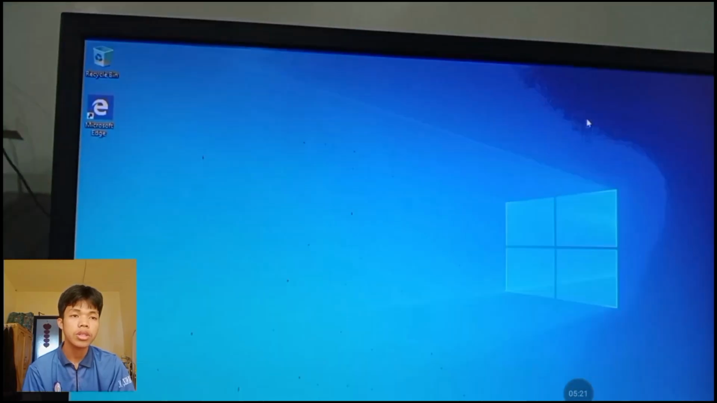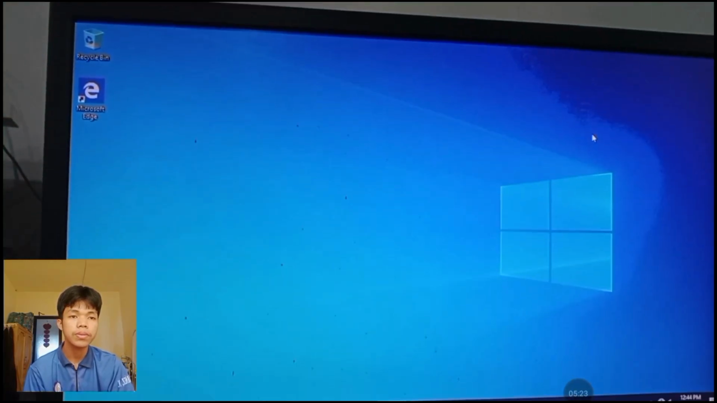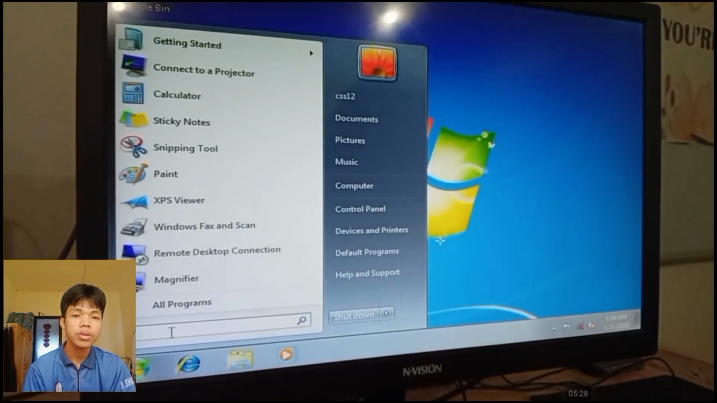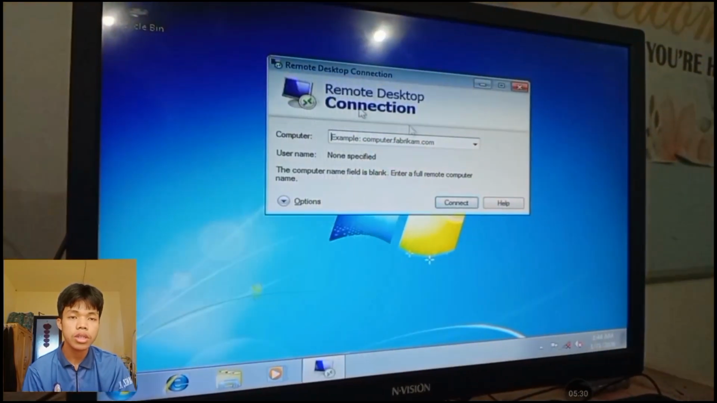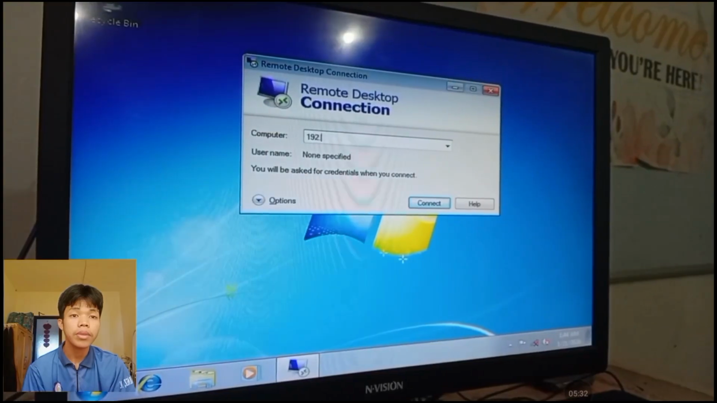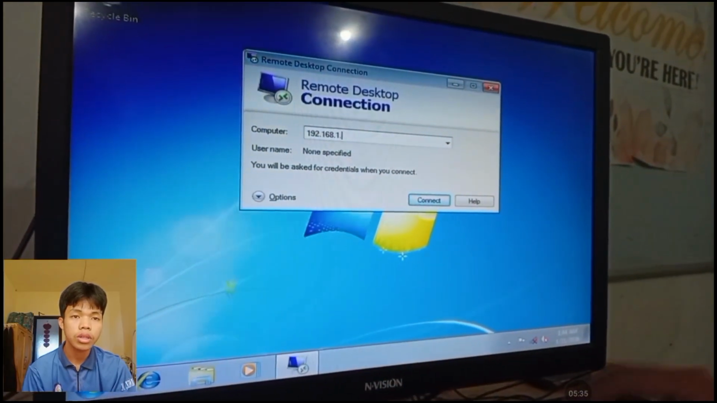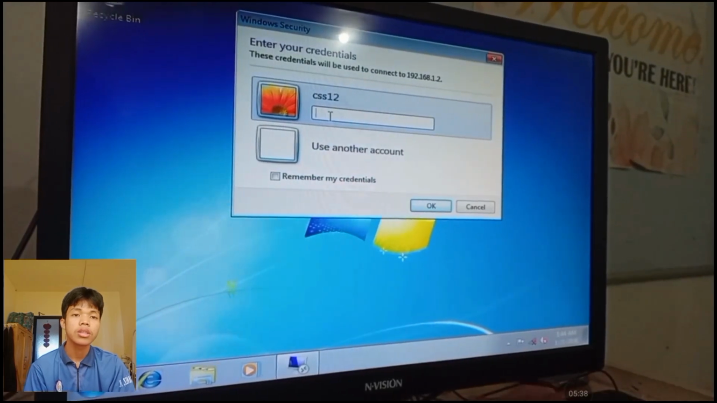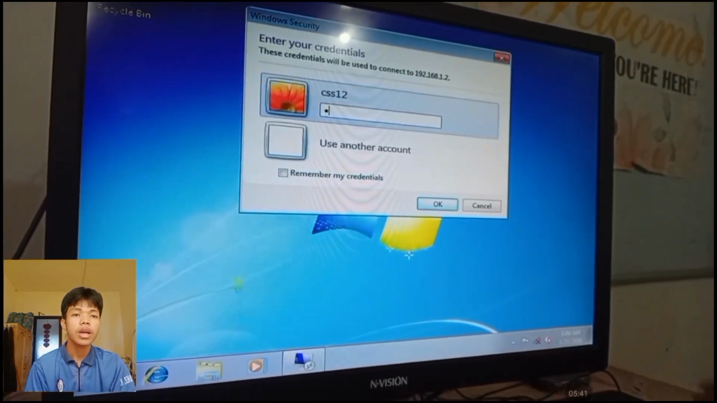So the next is we need to go to the server and click Windows and search remote desktop connection. Then type the 192.168.1.2, the default gateway of the client. So click use another account